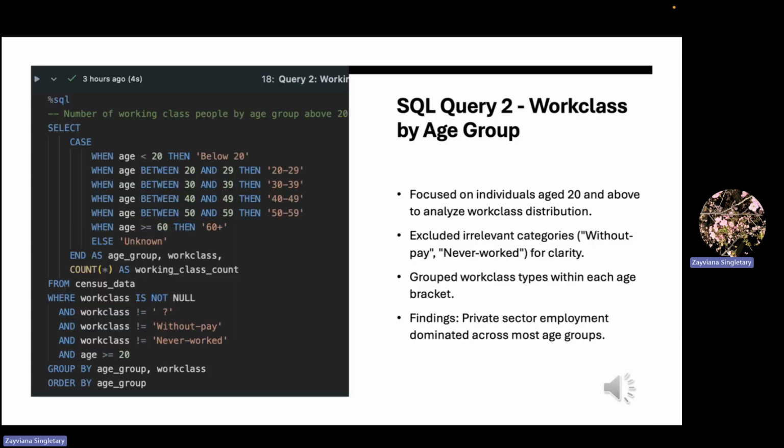Our second SQL analysis examined work class distribution for individuals aged 20 plus, excluding without pay and never worked categories. We found private sector jobs dominated across age groups, reinforcing work class as a strong predictor of income due to its link to earning potential.